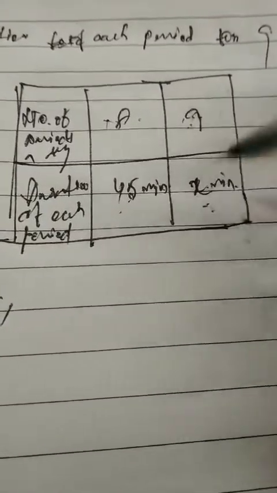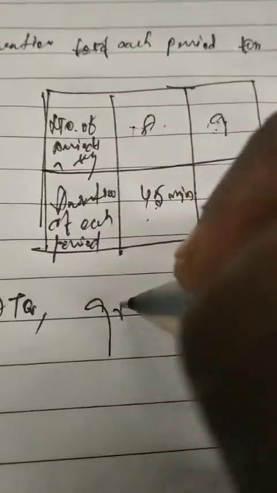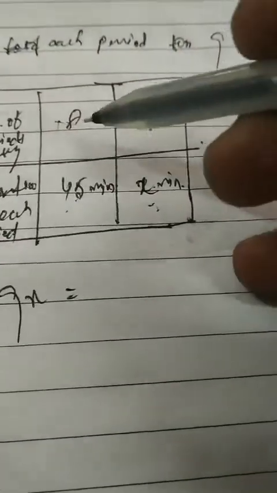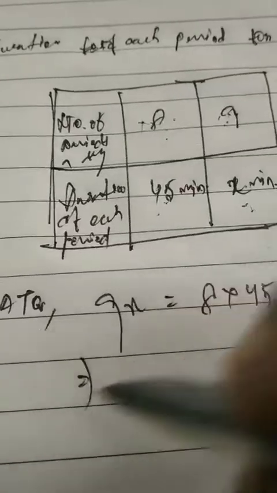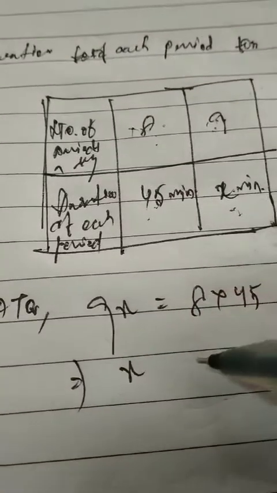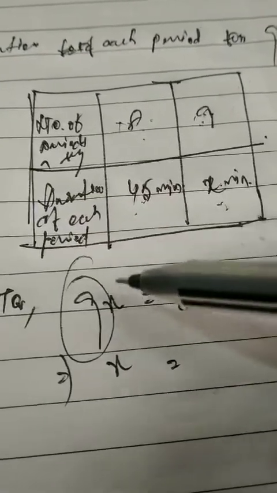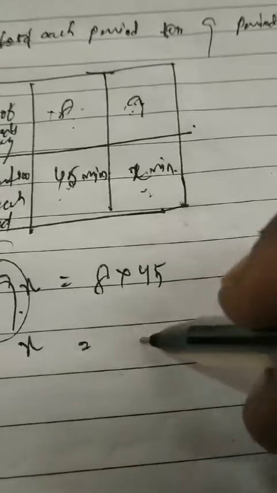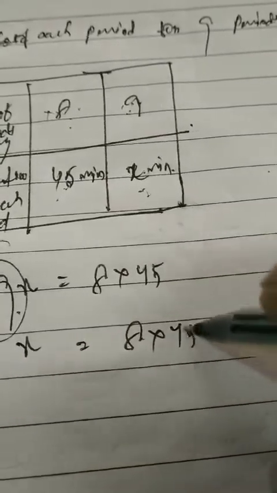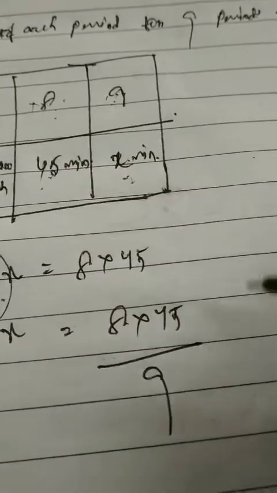So in inverse proportion, we multiply up and down: 9 into x will be 9x, and 8 into 45, let it be 8 into 45 as it is, because it will be easier for cancellation. So x is equal to 8 into 45 by 9, as the 9 multiplied to x is transposed from the left hand side to the right hand side.